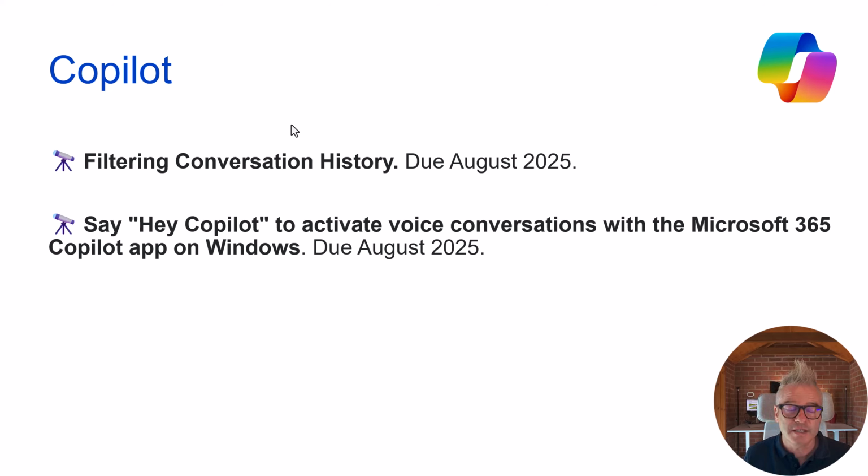This is interesting. Say, hey Copilot to activate voice conversations with Microsoft 365 Copilot on Windows. So I just told you about the ability to have these conversations with Copilot, and this Hey Copilot will activate that.